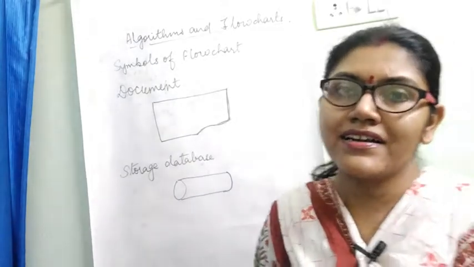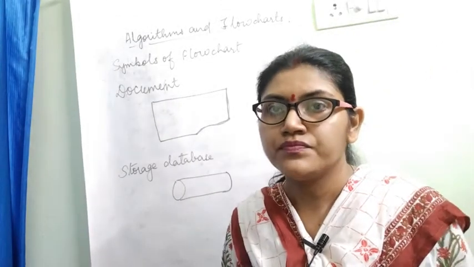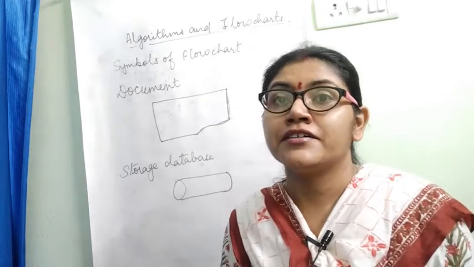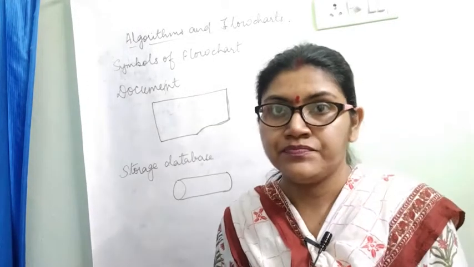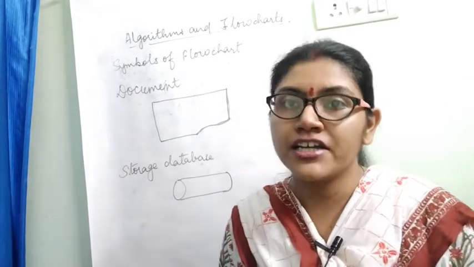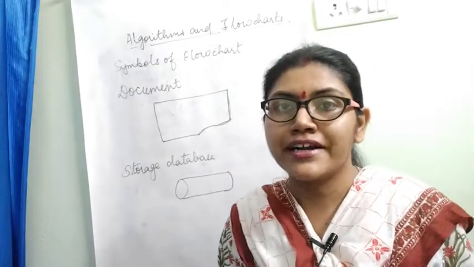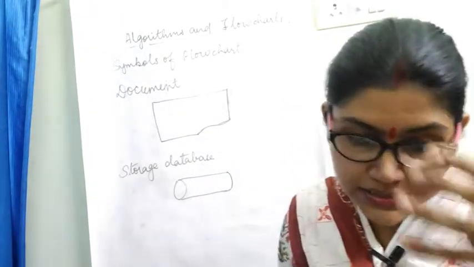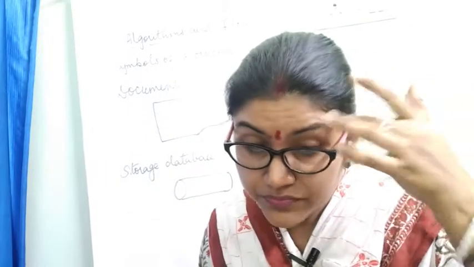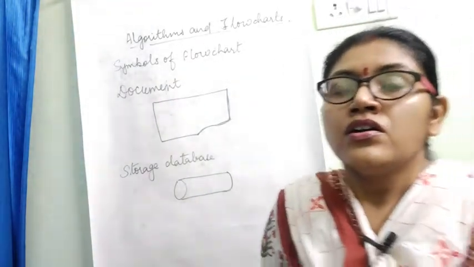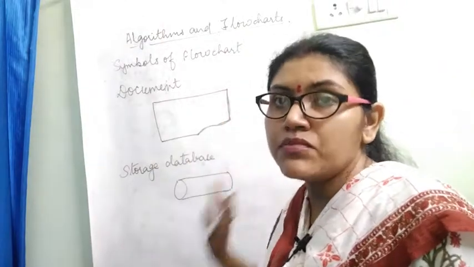A student database holds the attendance data of students, present or absent, or the marks they have got in their examinations. All these are stored in this storage database symbol. Okay, this is a cylindrical type. So these are the two more symbols which are used.